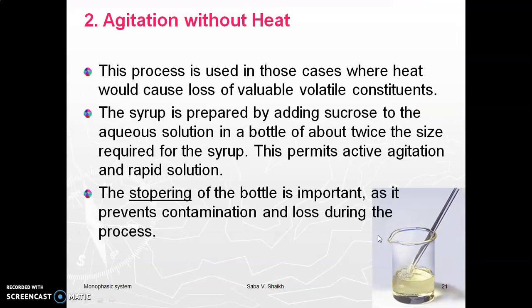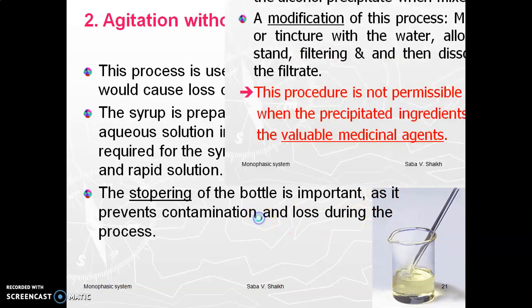Next method is agitation without heat. Simply here also, you take one beaker, take the required quantity of weighed sucrose, then add the required quantity of weighed vehicle, water, and then mix it thoroughly with a glass rod with continuous stirring. You should not heat this solution because this is without heat. After dissolving all the sugar in the water, we have to filter it if you have seen any particulate matter present. The stoppering of the bottle is important, meaning you have to close the bottle very well as it prevents contamination and loss during the process.